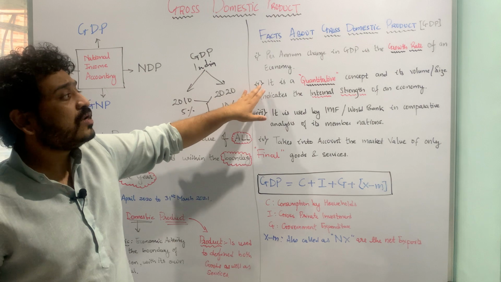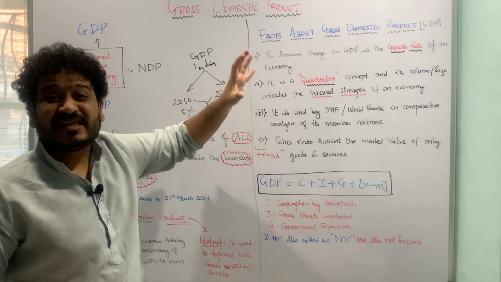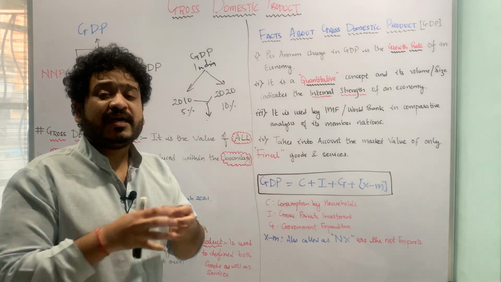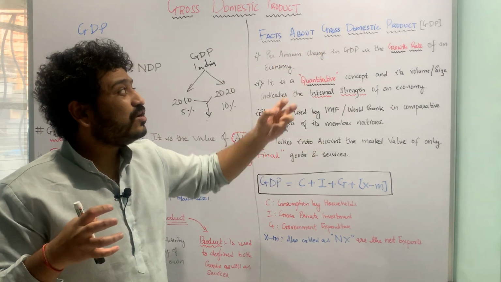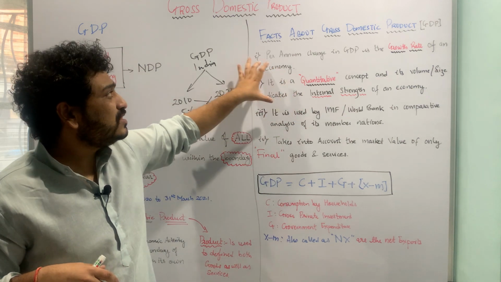It is talking about a quantitative concept. Now GDP is a quantitative concept and the size and volume of the same is talking about the internal strength of an economy. The more the size or the volume of GDP, the more the internal strength of an economy. So these are two important things.